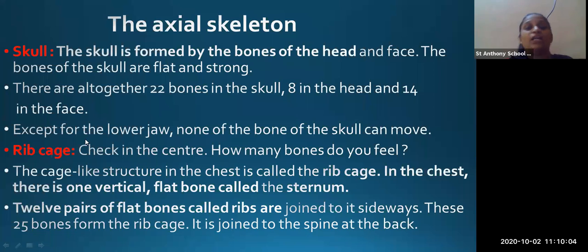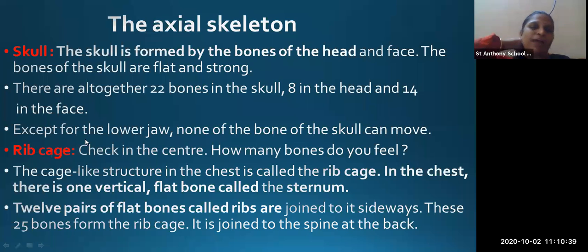Again I am repeating, in the rib cage there are 12 pairs of flat bone. 12 pairs यानी 1 pair is equal to 2, so 12 pairs is equal to 24. So वो 24 bones plus you have one vertical flat bone called as sternum. तो ये 24 और एक vertical flat bone दोनों को ऐड करके टोटल कितने बोन्स है रिब केज में? There are 25 bones in the rib cage. And it is joined to the spine of the back.